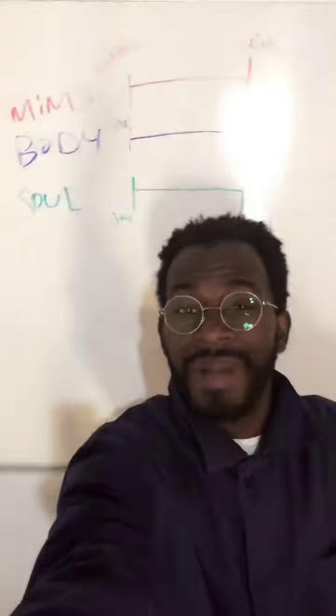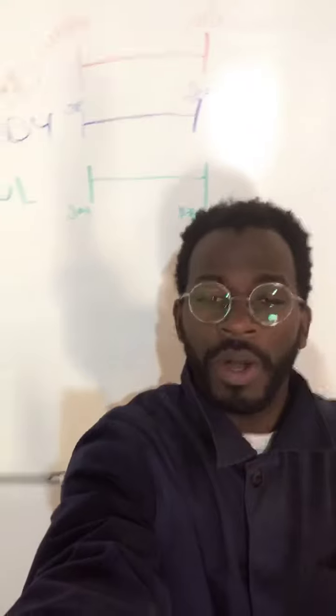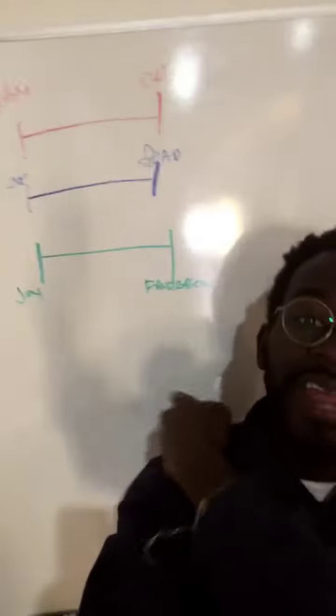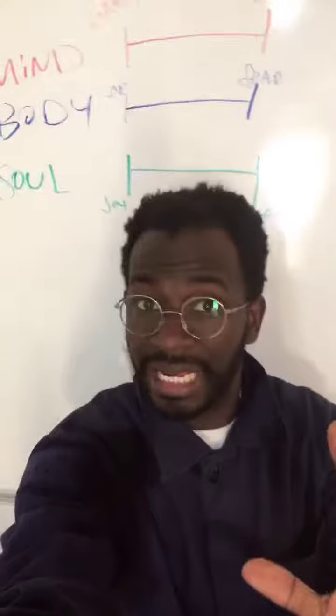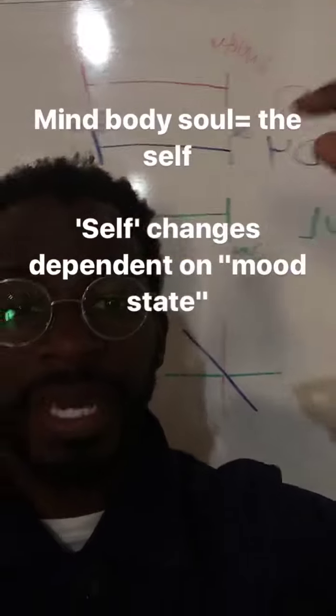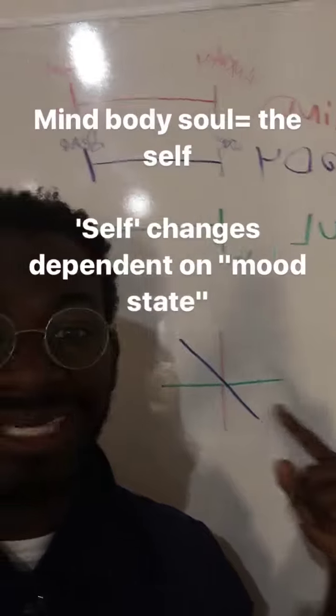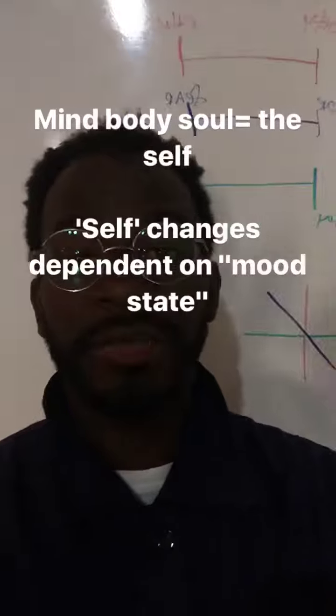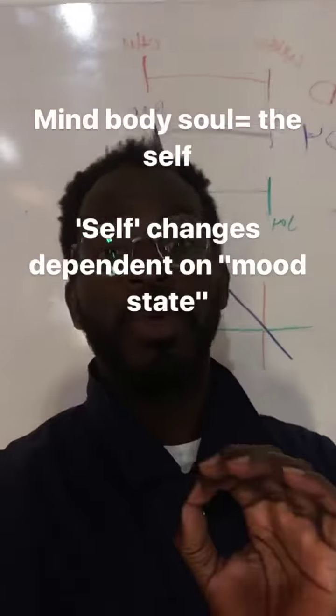First thing we gotta do is talk about the mind, body, and the soul, the spectrum that they're on. I know they're not really binaries, but I'm posing them like that for the purpose of the model. So we have anxiety, calm, love and fear, joy and frustration. Got it? So I took the three lines from up above, and because they don't actually operate independently, I connected them all on this axis. That axis is actually the self. It's like who we are, and that access point kind of shifts depending on our mood state.